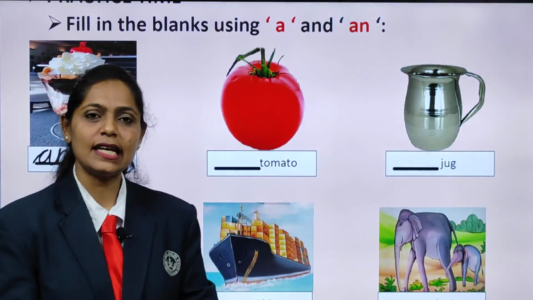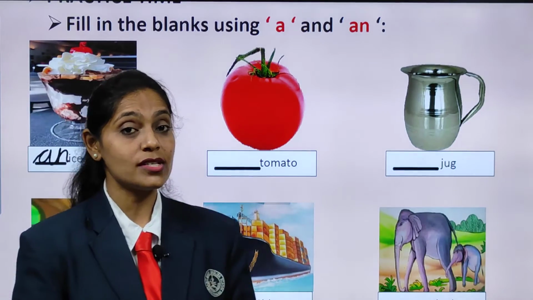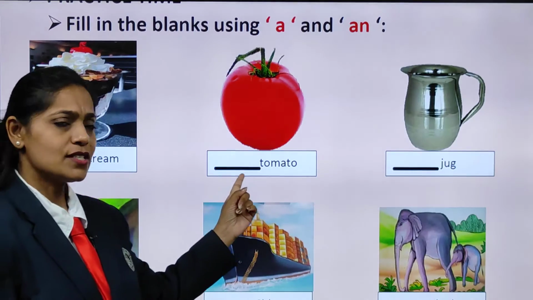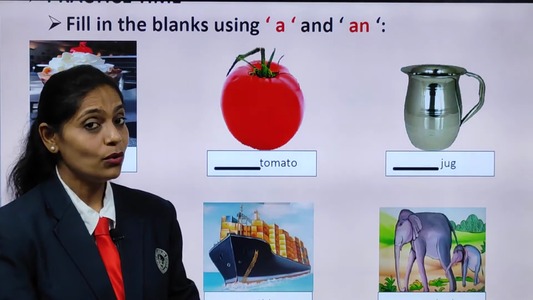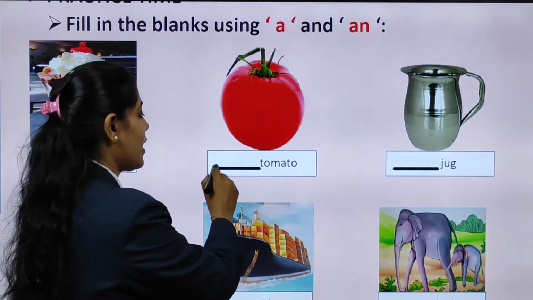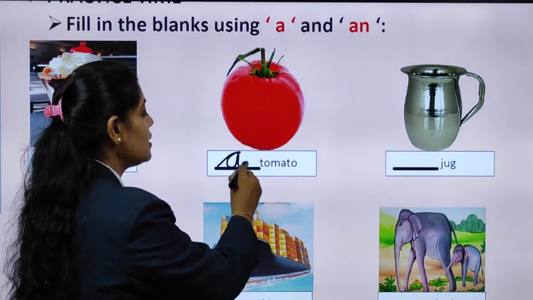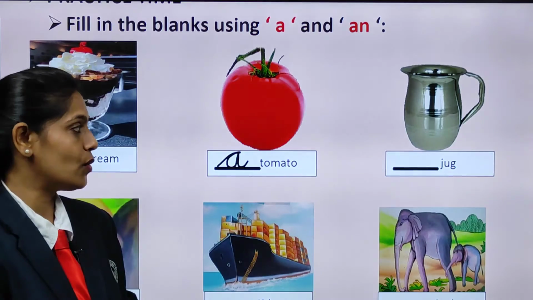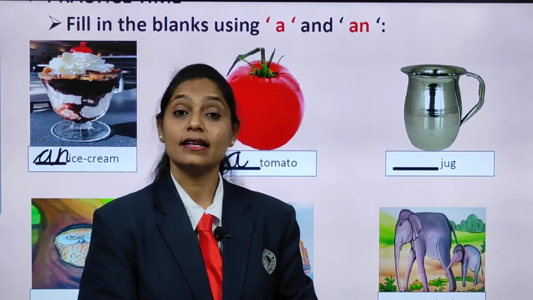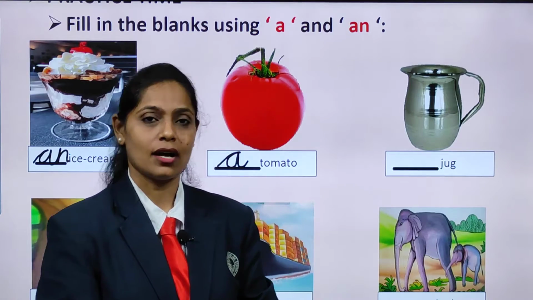Now, just look at the initial sound. What is the initial sound? Yes, T. Now tell me, T is a vowel? No. So, what are we going to write there? Yes, we are going to write a. A tomato. Very good. Now, look at this picture. What is it, children? Yes, it is a jug.